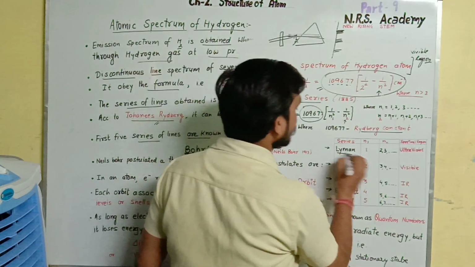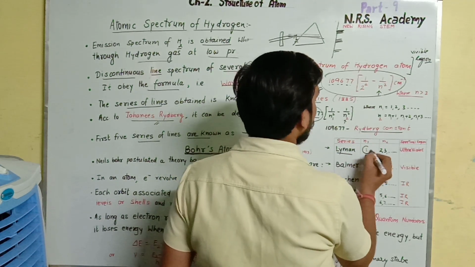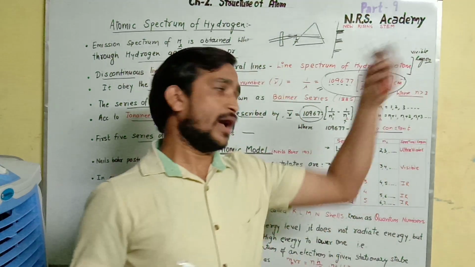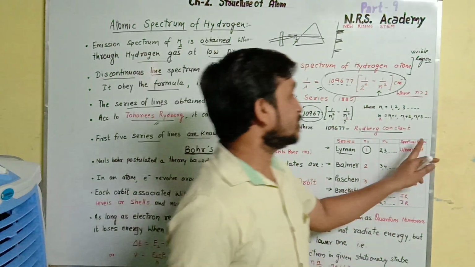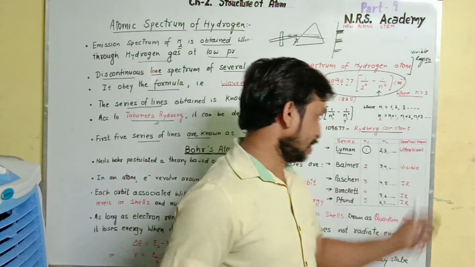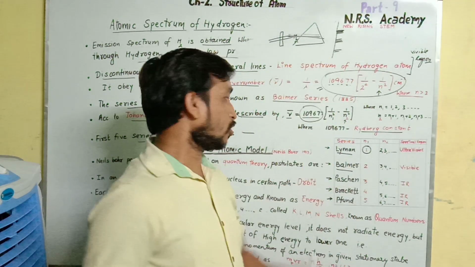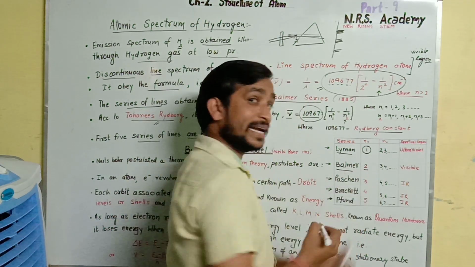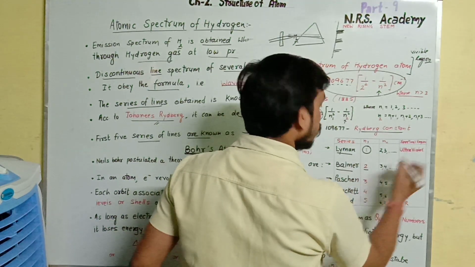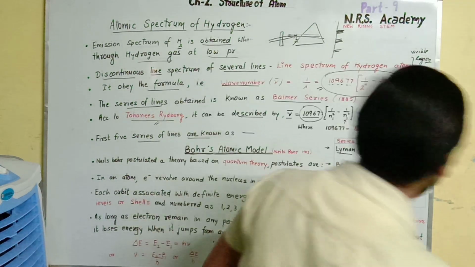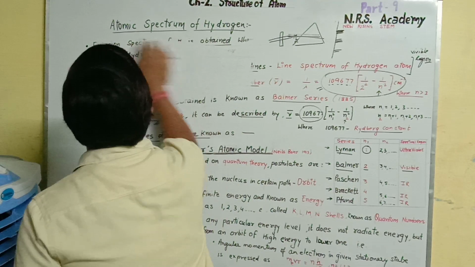In the case of the Lyman series, the n1 value is 1, but the n2 value may be 2, 3, and so on, and its spectral region is the ultraviolet region. In the case of the Balmer series, the excited electrons come to the second level from the third, fourth, and so on, and it comes in the visible region. I will show you how it comes in the visible spectrum.